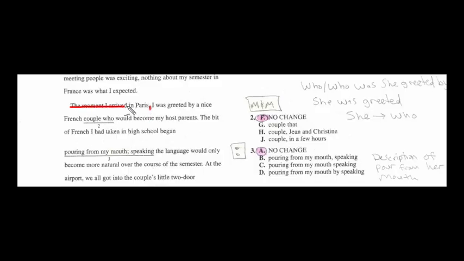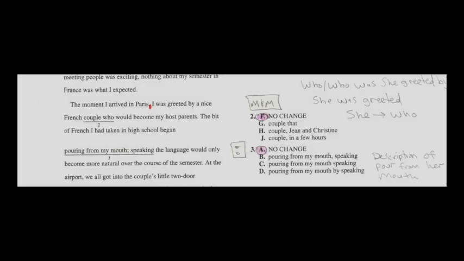Problem number 2, first things first, make sure that you see the comma after Paris. It's a dependent clause that can be pruned out. It makes the sentence shorter. It says, I was greeted by a nice couple. Okay? So it doesn't say him or her. It's a he, she, or anybody else. Remember, the shortened version of the M&M rule is always say who unless they say him or her. So the answer on this one is going to be answer choice F for problem 2.